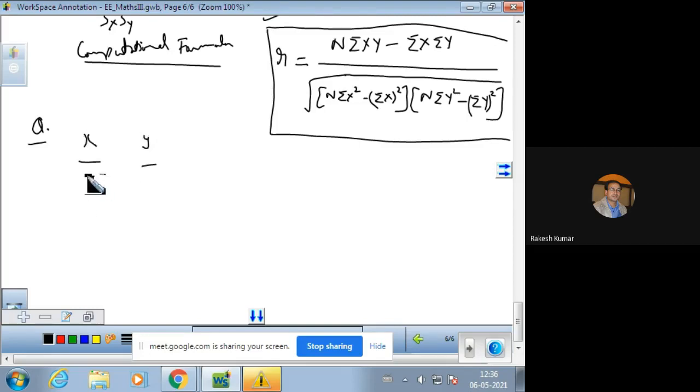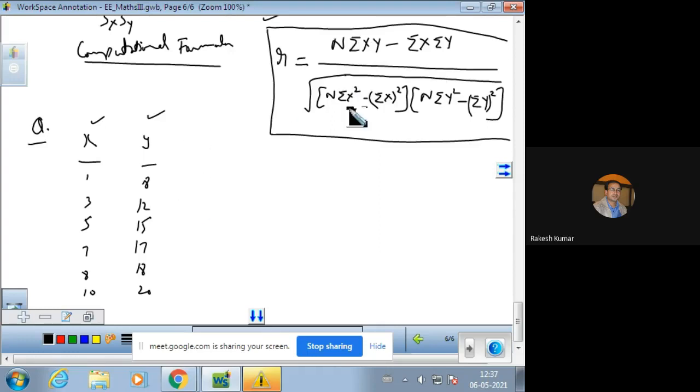The x data is 1, 3, 5, 7, 8, 10, and y is 8, 12, 15, 17, 18, and 20. Just remember what we require. Here we are using capital X, capital Y, but the data is given in the form of small x, small y. There is no problem. आप सीधा ही small x, small y use कर सकते हैं.